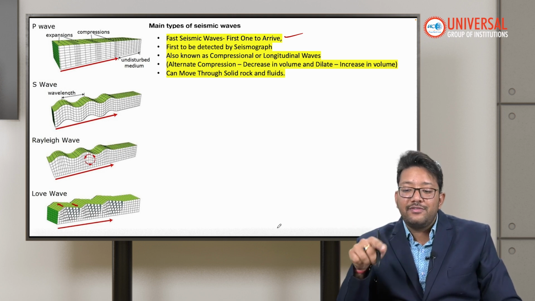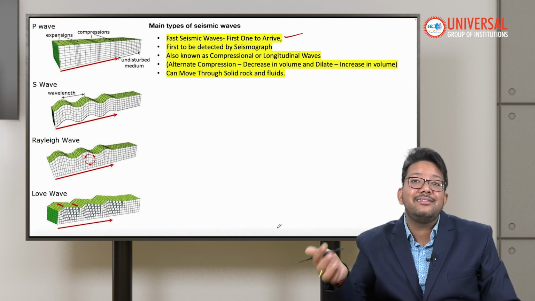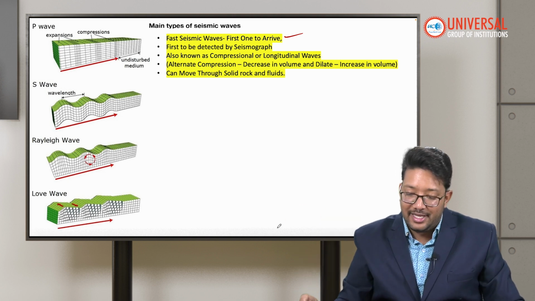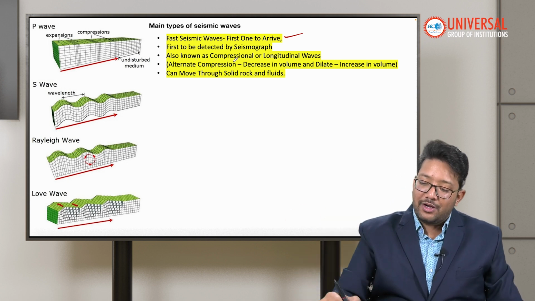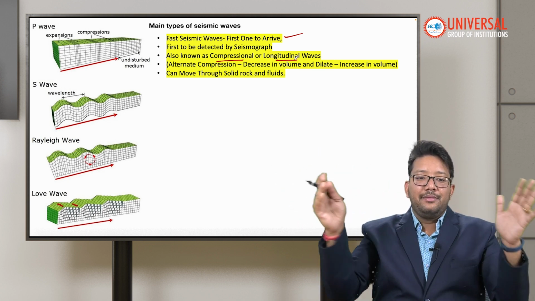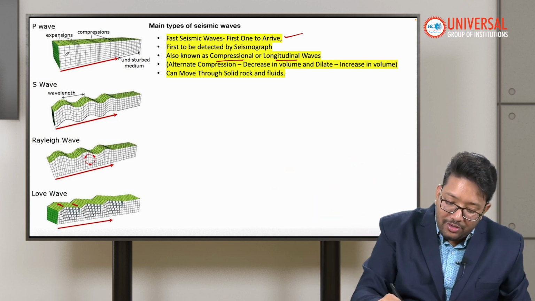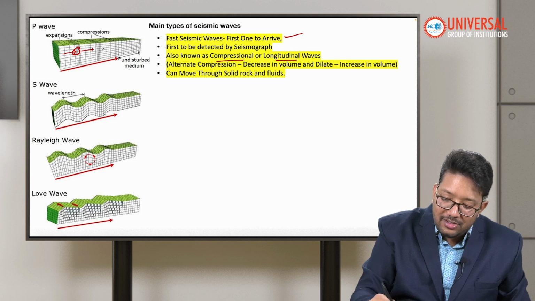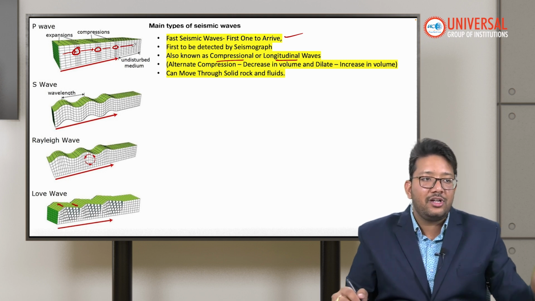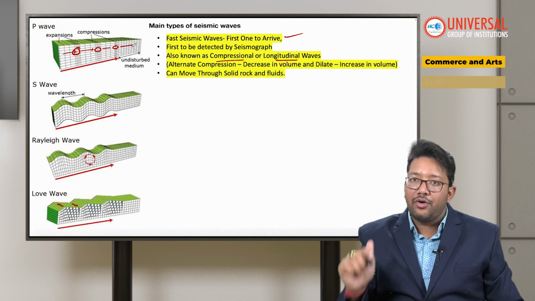Primary waves are the first waves that are detected by the seismograph. A seismograph is the instrument that records the magnitude, or we can say the intensity of the earthquake, how much energy has been released. Also, these types of waves are called compressional or longitudinal waves, because it is compressing. It is not moving the land, it is going on inside the land. See, this is called compression, again tension, again expansion, again compression, again expansion. It is shifting the energy in the horizontal direction along with the longitudinal.